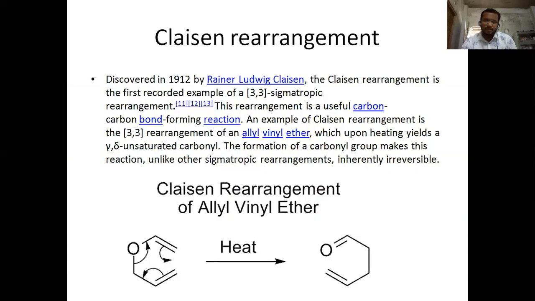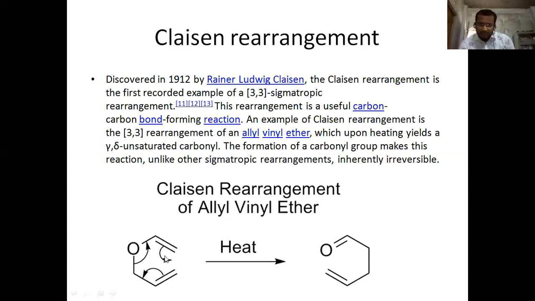This is the Claisen rearrangement. It was discovered by Rainer Claisen in 1912. The first recorded example of a 3,3 sigmatropic rearrangement, it is useful in carbon-carbon bond formation reactions. An example is the 3,3 rearrangement of an allyl vinyl ether, which upon heating yields a gamma,delta-unsaturated carbonyl. The formation of a carbonyl group makes this reaction, unlike other sigmatropic rearrangements, inherently irreversible.